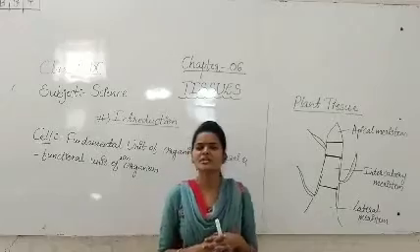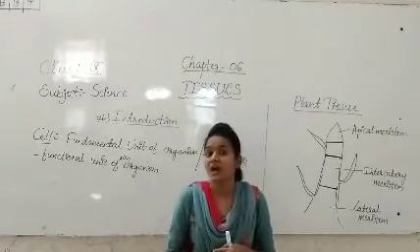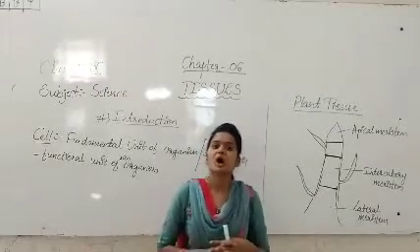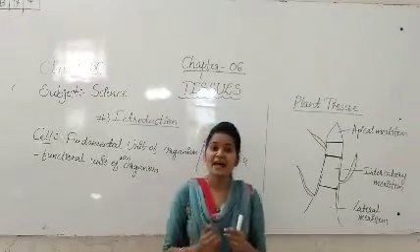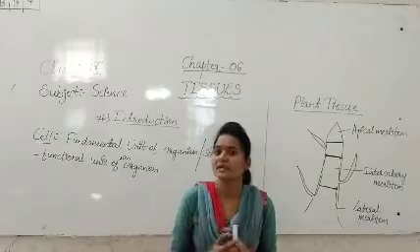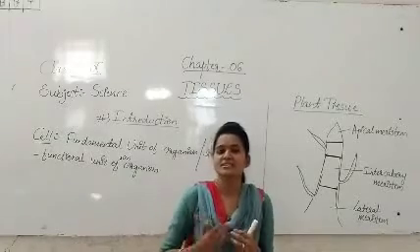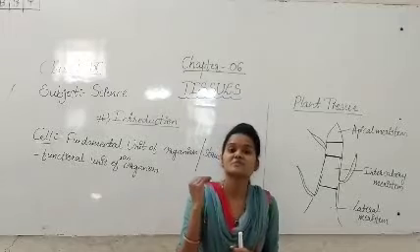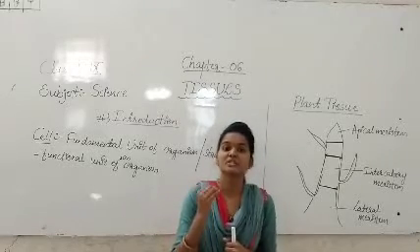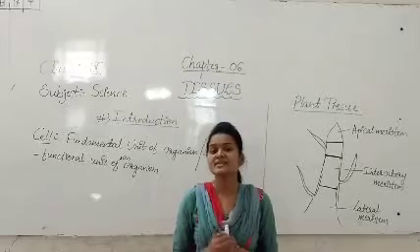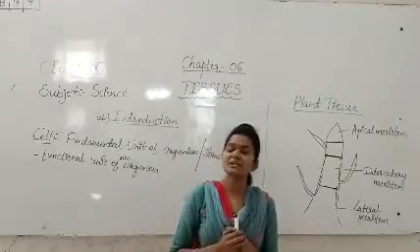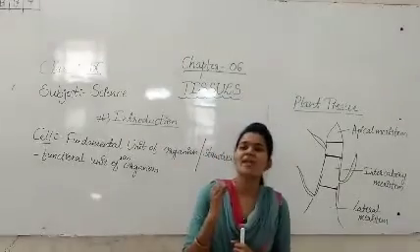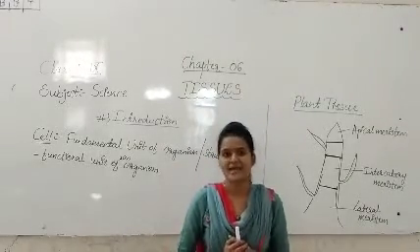And what is meant by functional? Why are we calling the cell a functional unit of an organism? Because some specialized cells are present in our body and they are doing some specialized functions, some particular functions. That's why we are calling the cell the structural and functional unit of an organism.